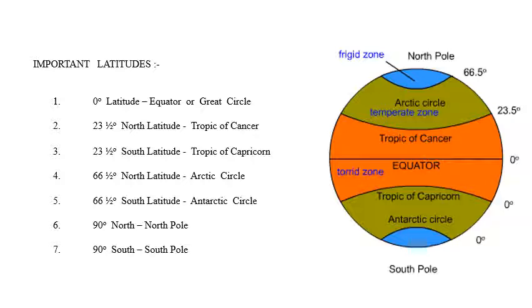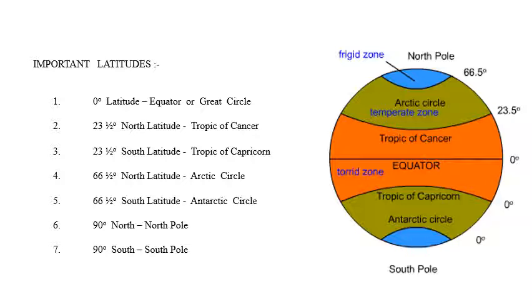The northern edge point is called North Pole. It is of 90 degrees, and the southern edge of the earth is called South Pole, which is also 90 degrees. In this way there are 7 important latitudes.